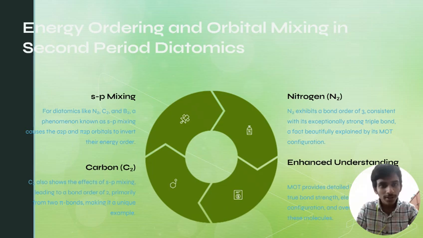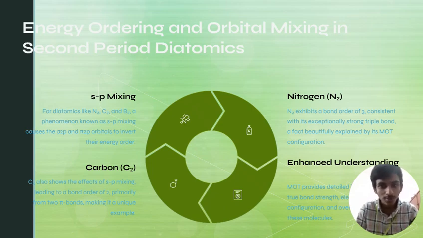Now energy ordering and orbital mixing in second-period diatomics. First is sp mixing. For diatomics like N2, C2 and B2, a phenomenon known as sp mixing causes the sigma 2p and pi 2p orbitals to invert their energy order.